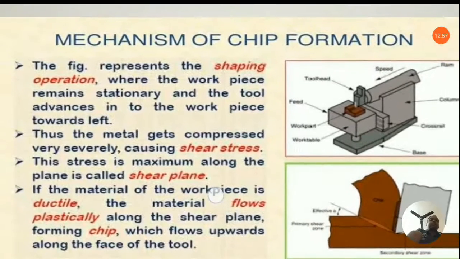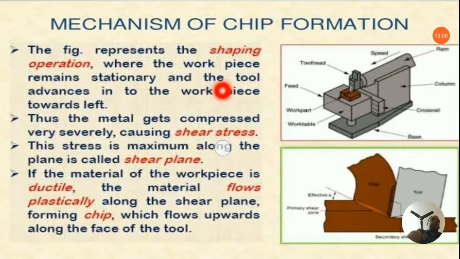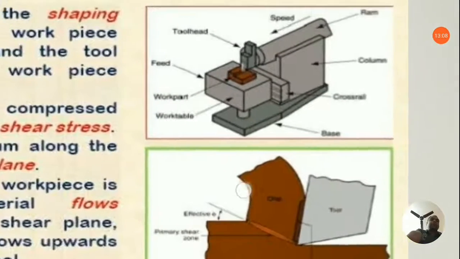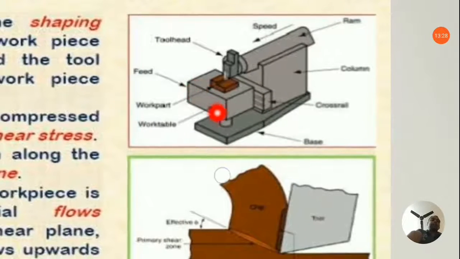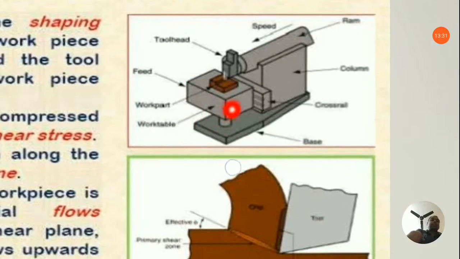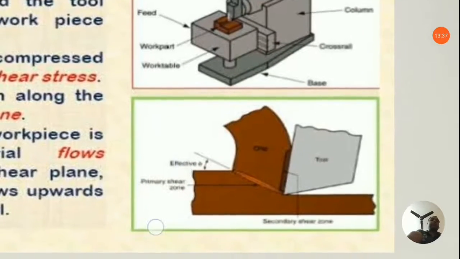Now again, coming to the chip formation, there is also another example I have chosen for you for better understanding of the formation of chip. Here is a picture of a typical shaping machine you will find in your workshops. Here the work is being placed, here we have the tool, and here you can find the tool head. This is the speed, and the feed is given over this one, and this is the work table. You can see this is the base, this is the cross rail, this is the column. This is a typical shaping machine you would find generally in your workshops.